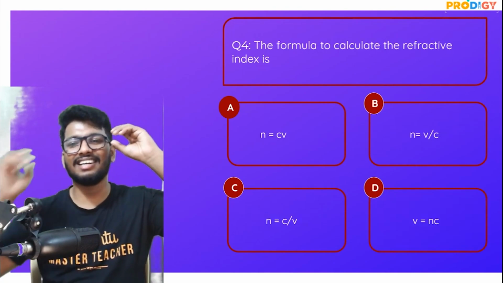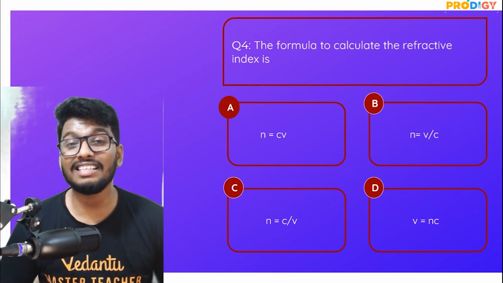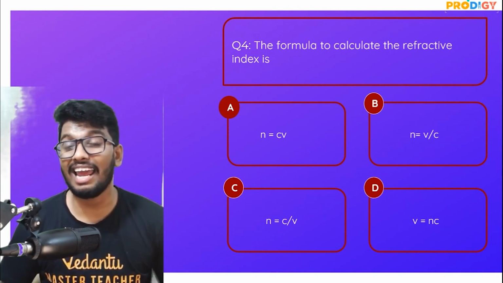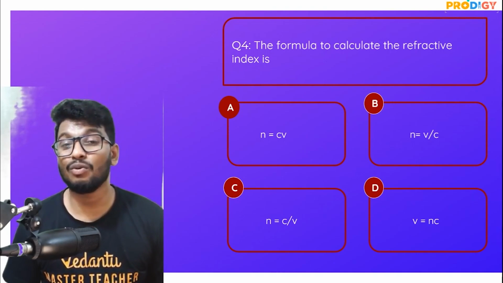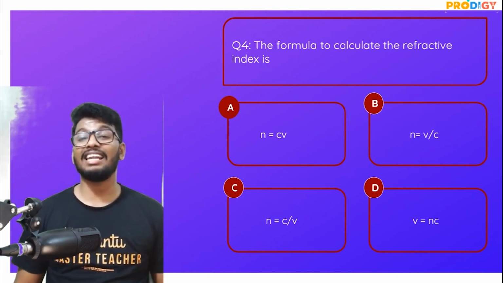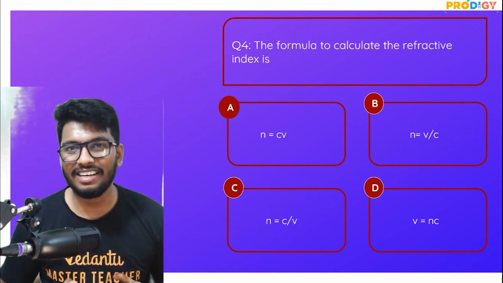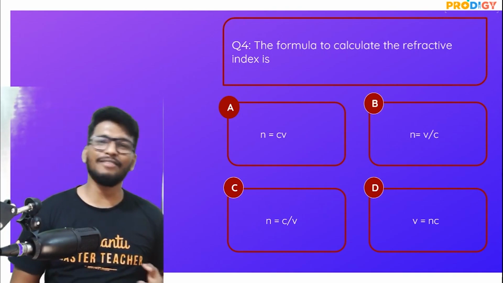Next question, guys. Here it is. The formula to calculate the refractive index is what? Is it n is equal to cv? Is it n is equal to v by c? Is it n is equal to c by v? Or is it v is equal to nc? What is the formula to calculate absolute refractive index? You know the answer, people. I'll give you 5 seconds.